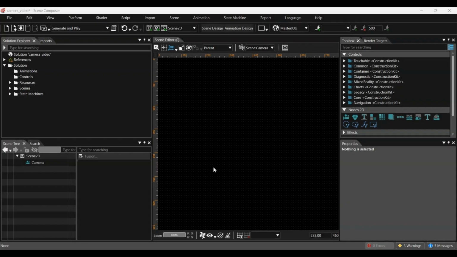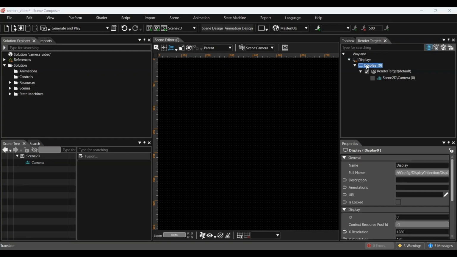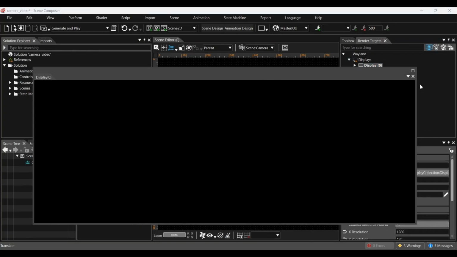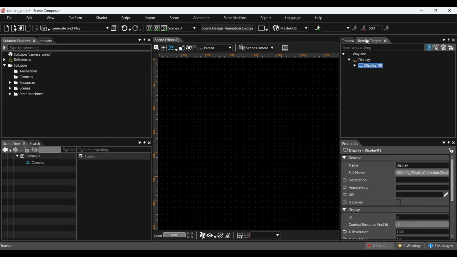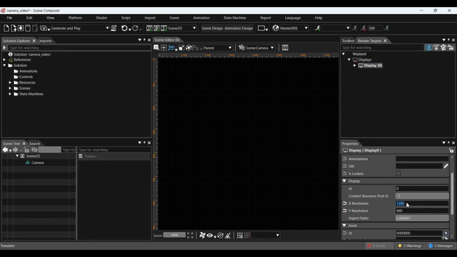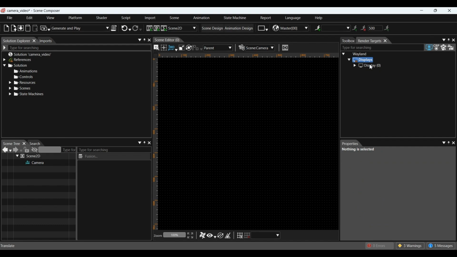Now let's learn about the camera node, which controls the drawing range of objects shown in Scene 2D. In simple terms, the camera node decides which part of the scene is visible on the screen. By default, the display size is set to 1280 by 480. If we want to change this, open the Render Targets window, select the display, and in the Properties window change the X resolution to 640. Click Display to confirm the updated screen size.